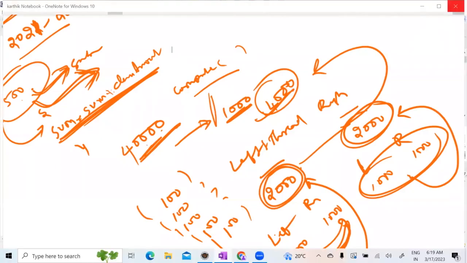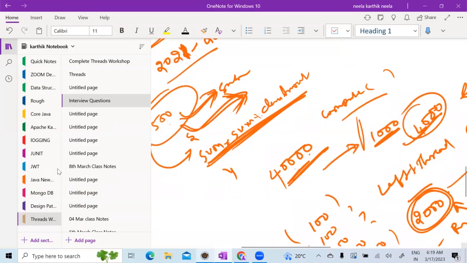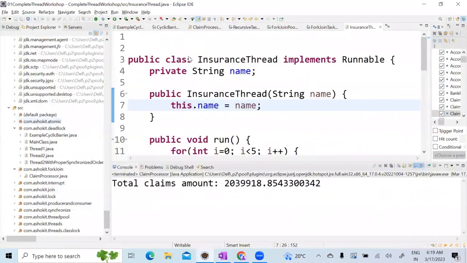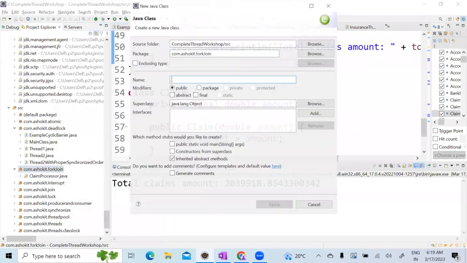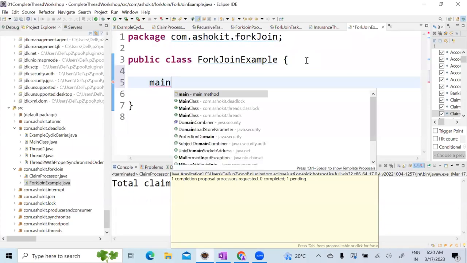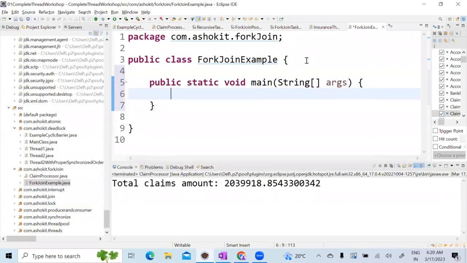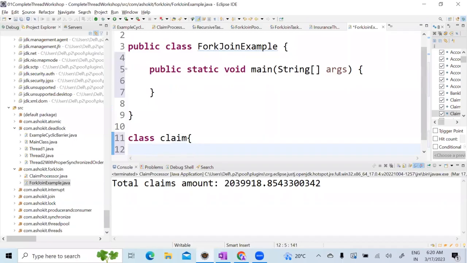Let's write a program. I'm just writing a fork join example. Now let us write the main method. In the main method, let me create a separate class called Claim, correct? Now each claim will have a claim amount. Am I right?